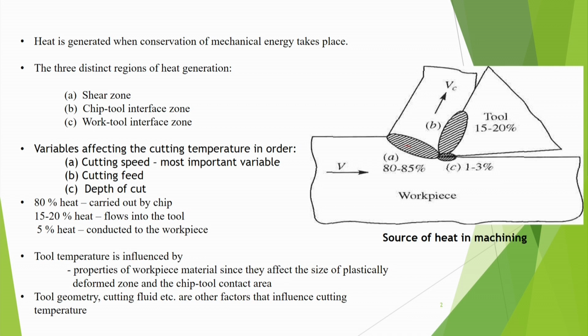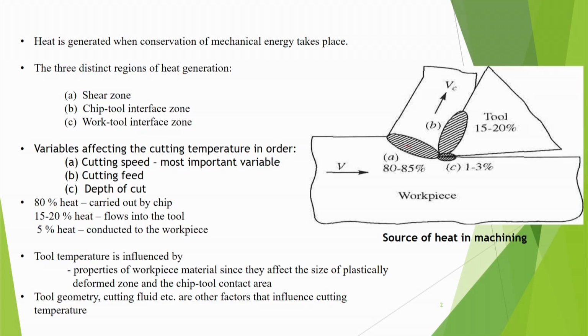So, that is why maybe the tool will not get that much damaged, but 15 to 20% heat also goes into the tool, and that raises the temperature of the tool. And as you know, once the temperature of the tool increases, its hardness will slightly reduce. That is, the hot strength of the tool may reduce. So, we have to do something to cool the tool, and 5% heat also gets conducted to the workpiece, and it raises the temperature of the workpiece.